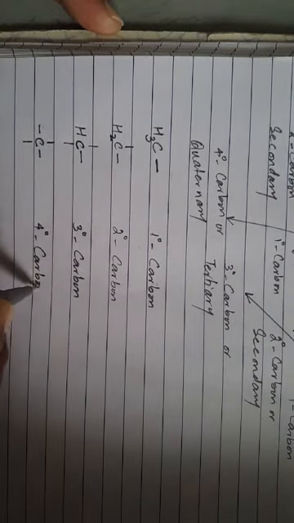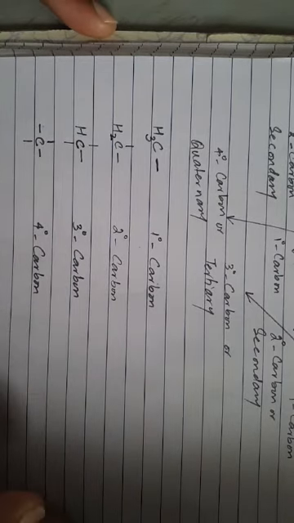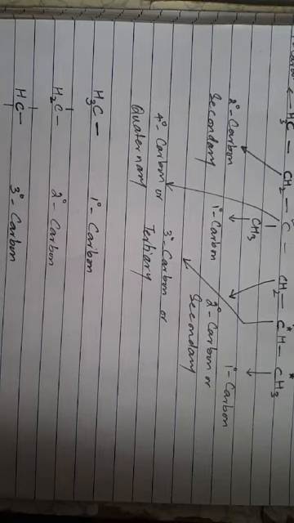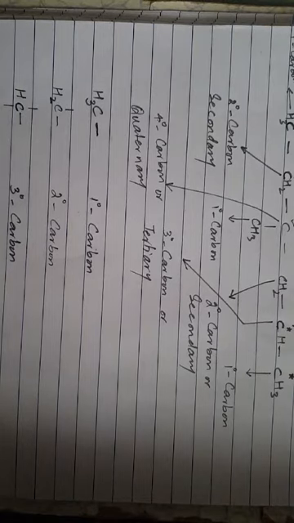This is the brief summary of the carbon atoms which we have to learn and practice in organic compounds and to identify. Depending upon these types of carbon atoms, we can identify the types of alcohols, types of amines, and other organic compounds in which these carbon atoms are used.